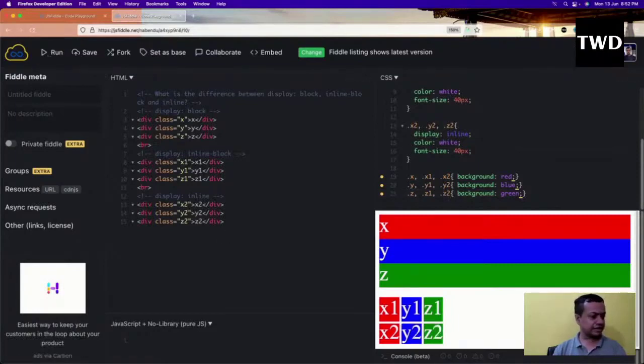Okay, again it will come like this. So you might be saying, okay, there is no difference between display inline block and display inline. There is no difference between that. And again there is some space between both of them. There seems to be no difference here. So that is there.